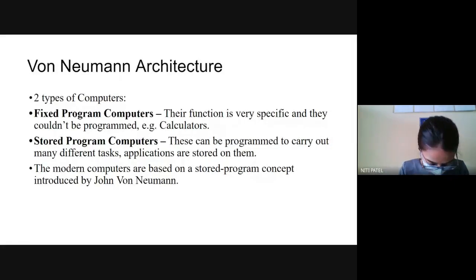Yeah, sorry. So we had seen two types of computers, the fixed program and the stored program. The fixed programs are the ones which were used previously, but now we use stored programs. What are fixed programs? We had seen that once it is written, we cannot change it. To change it, we have to separately rewrite it. Whereas if it is a stored program, we can always rewrite it anytime we want.